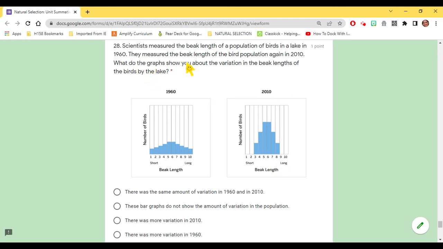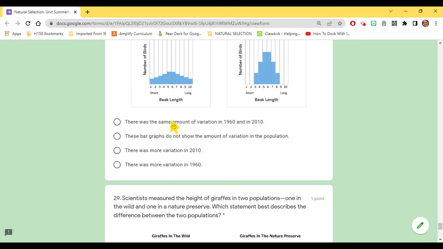Again, what do the graphs show you about the variation in the beak lengths of the birds by the lake? There was the same amount of variation in 1960 and in 2010. These bar graphs do not show the amount of variation in the population. There was more variation in 2010. There was more variation in 1960.